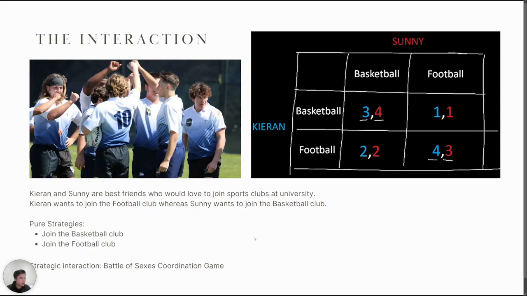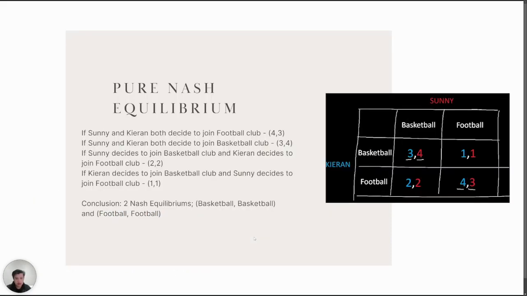We see here in the payoff matrix that if we both decide to join the football club, Kieran would get a payoff of 4 and I would get 3. And if we both joined the basketball club, I would get the payoff of 4 and he would get the 3. If we both joined our undesired clubs, we would each get 1, and if we both joined our own clubs, we would each get 2.